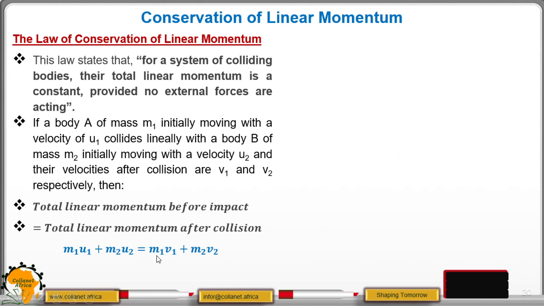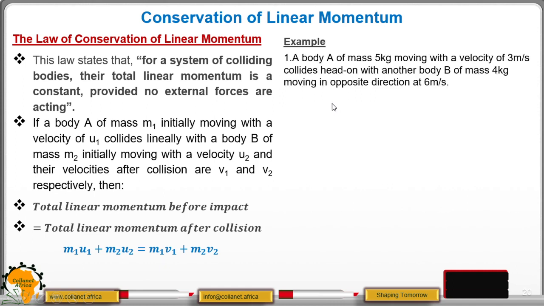So body A will have m1 v1 as the final momentum and body B will have m2 v2, which is our final momentum. And because the momentum is conserved, the total momentum before the collision is equal to the total linear momentum after the collision. That is how we are saying m1 u1 plus m2 u2 is equal to m1 v1 plus m2 v2.